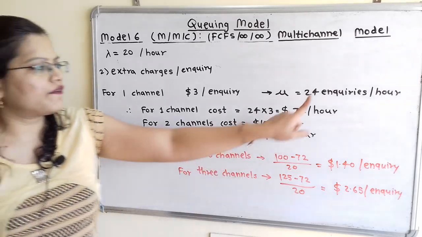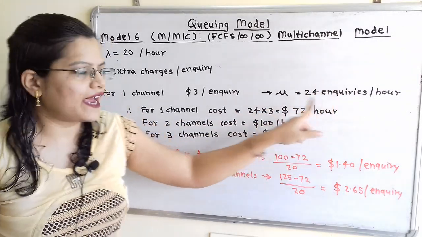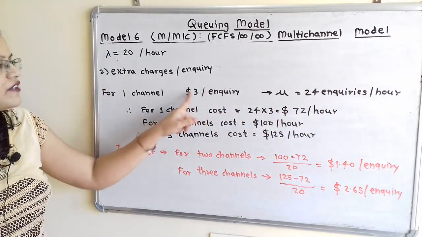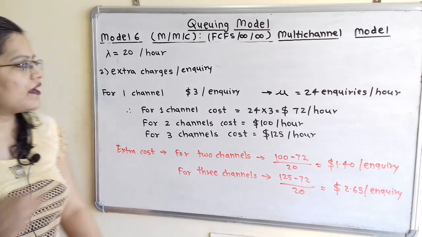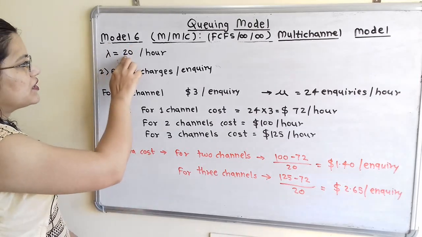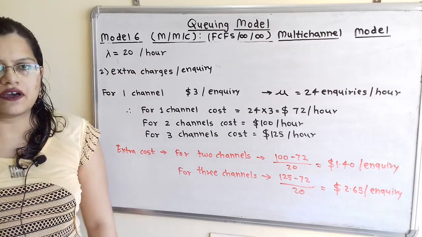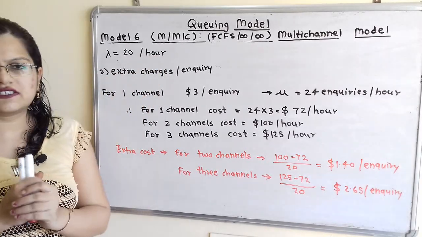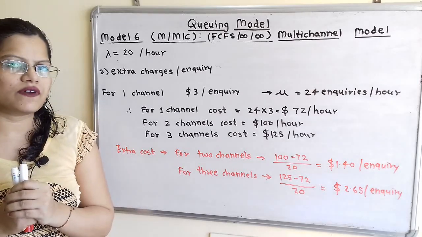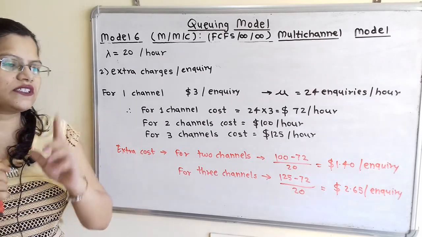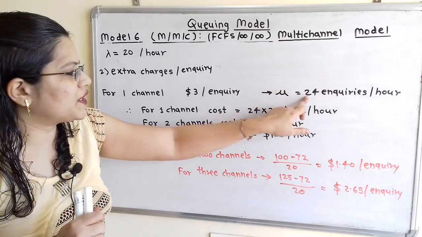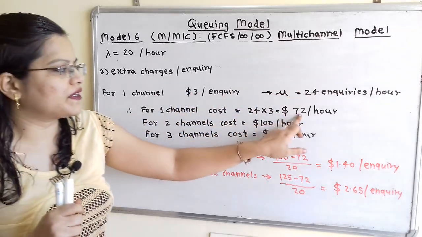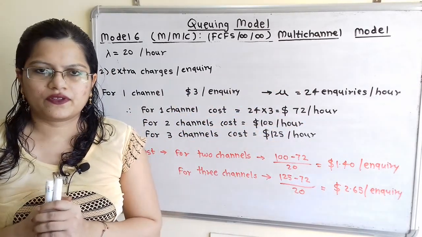That is, in 1 hour 24 enquiries are handled with cost $3 per enquiry. But here arrival rate is also mentioned, that is 20 in 1 hour. So we have to calculate for the single channel system what is the cost in 1 hour. So for the single channel system, cost in 1 hour is 24 multiplied by 3, that is $72 per hour.